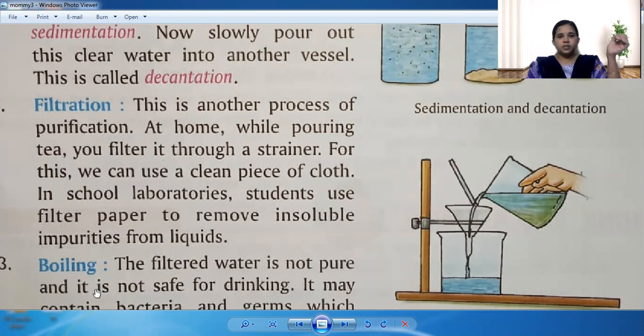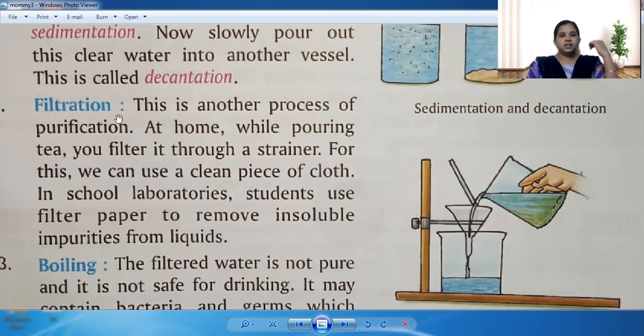For that process, you make use of a filter. That is called filtration. So when you do that, whatever tea is required by you, you can pour in that cup, and the tea dust will be retained in that filter.